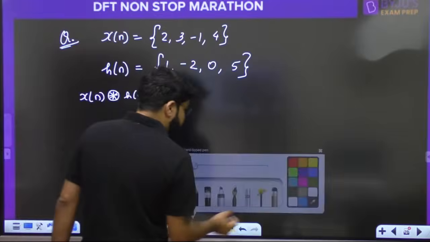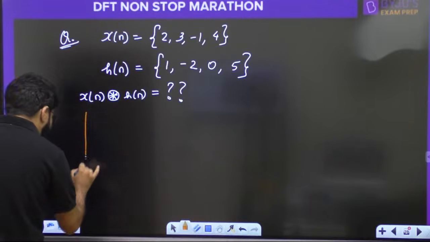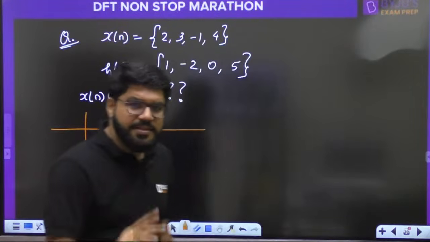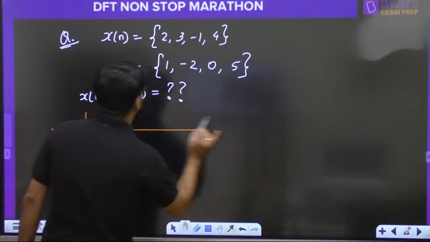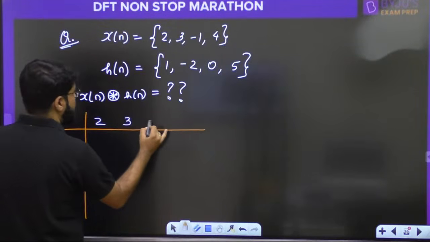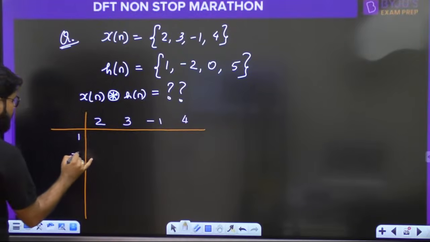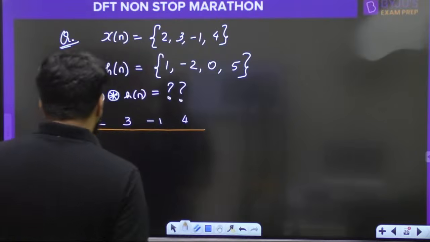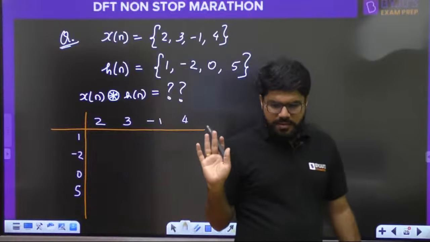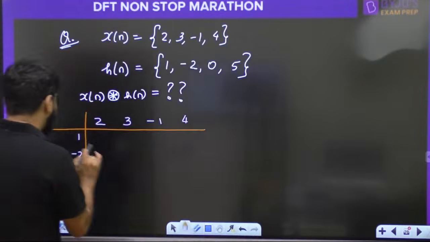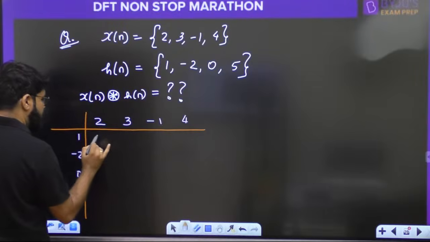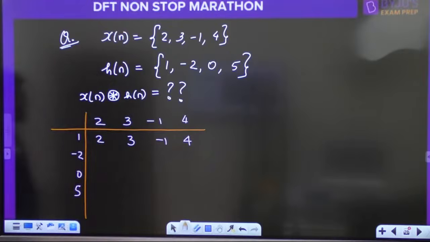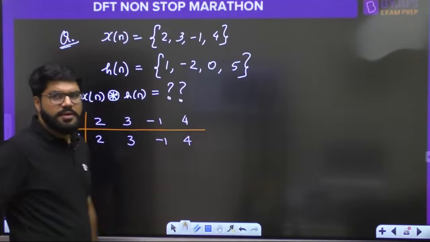Pay attention here with me. I will write down any one of the signals on the top, because convolution is always commutative, so you can interchange the operands. So write 2, 3, minus 1 and 4 on the top, and write the other one, 1, minus 2, 0 and 5, here. For a moment let us solve by the regular tabular method. I will multiply 1 by all of these elements: 1 into 2, 1 into 3, 1 into minus 1, 1 into 4 will be 4. So it will just repeat. That is the regular method we know.